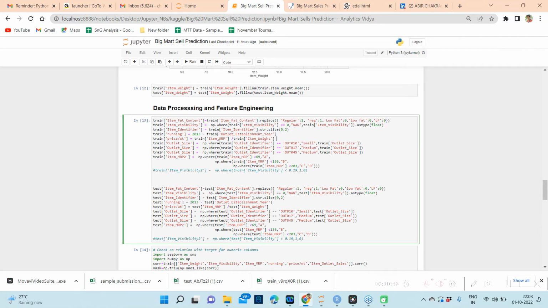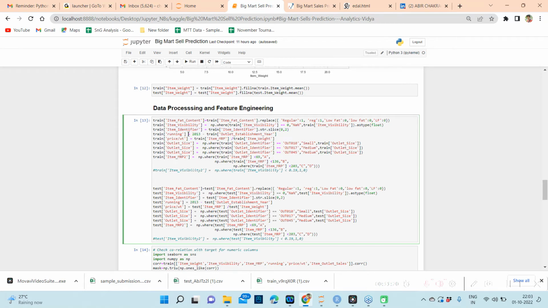Okay, then I am coming to the data processing and feature engineering part. So first, as I mentioned, the item fat content can be converted to a Boolean column. For regular and reg, I am replacing with 1, and the rest with 0. Then for the item visibility, first I am converting the zeros to missing values, that is NaN, and then converting into float. Then for the item identifier, as I mentioned, I am taking the substring of the first two characters only, for food items, drinkable items, and non-consumable items.